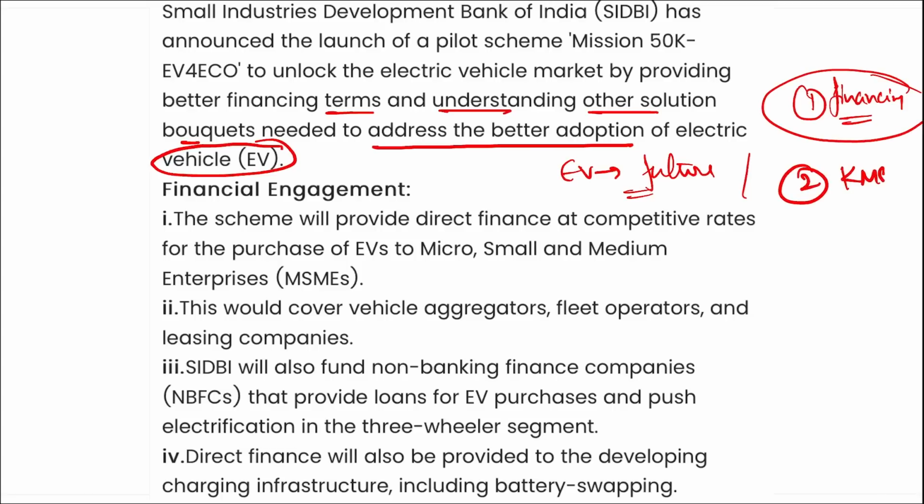Second is the number of kilometers they provide, or we can say the mileage, because on a single charge they give only a 200 to 300 kilometer range, because of which we have to charge that electric vehicle again, and that takes a few hours.